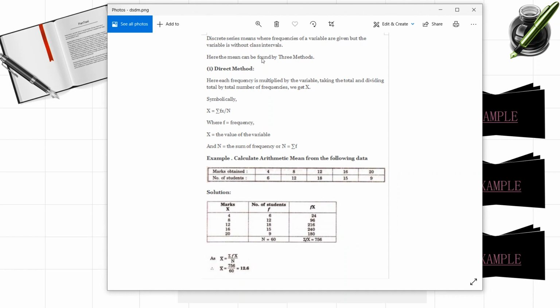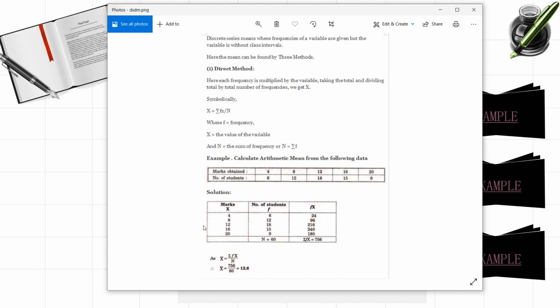So here is an example. Marks obtained 4, 8, 12, 16 and 20. These observations are x, we'll denote it with x. And the number of students means frequencies. 6, 12. That means for 4 marks, how many students got? 6 students got. For 8 marks, how many students got? 12. So these are the frequencies here.